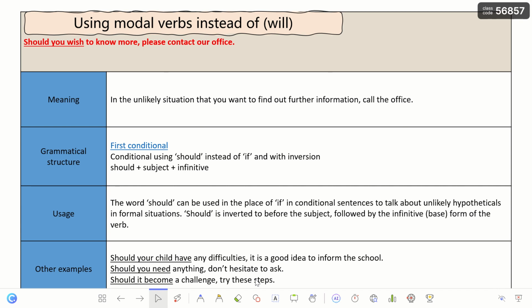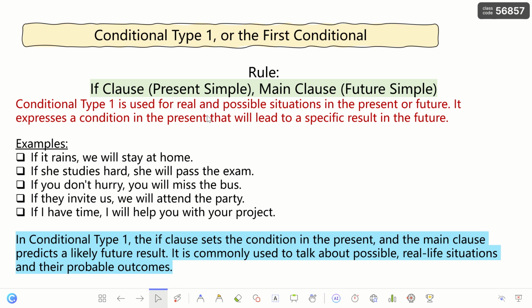Moving back to the rule of conditional one itself, conditional type 1 is used for real and possible situations in the present or the future, and it expresses a condition in the present that will lead to a specific result in the future. So if condition one happens, definitely the result will be achieved and will happen. So, if it rains, we will stay at home. If she studies hard, she will pass the exam. If you don't hurry, you will miss the bus. If they invite us, we will attend.